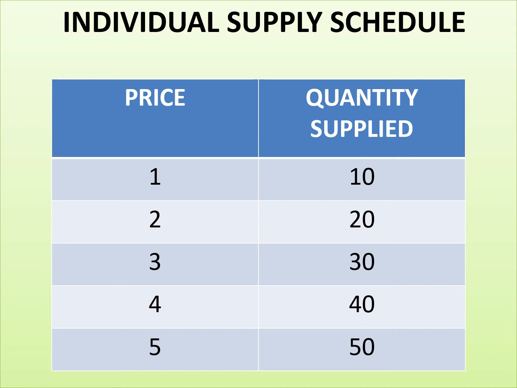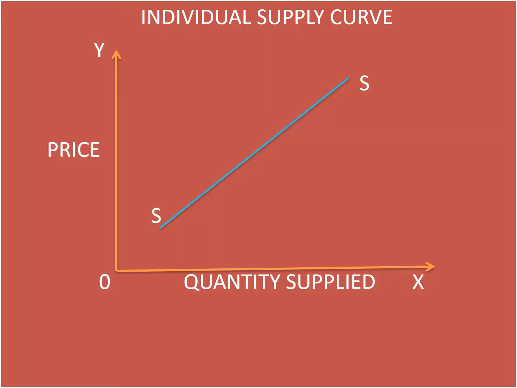And when we plot all these points, with price on the y-axis and quantity on the x-axis, jot down all these points on one single quadrant and join them, we get one individual supply curve, which is the graphical presentation of the individual supply schedule which we discussed in the previous slide.